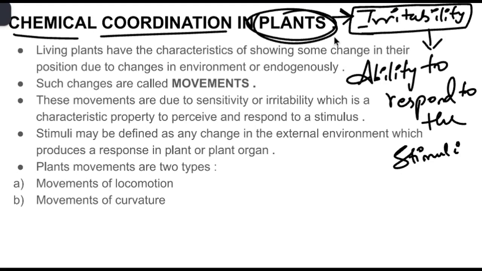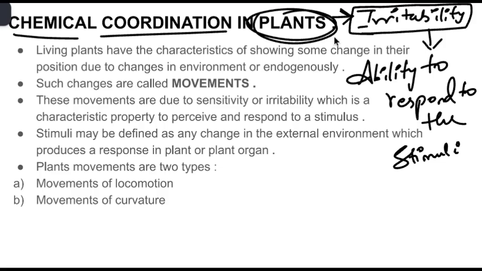So that is why this is called chemical coordination. Living plants can change their position when there are changes in the environment, or sometimes even due to internal factors also. Why does the organism need to give a response? Because of the change in the environment. Whenever the external environment changes, we produce some response, or sometimes it is due to internal factors also. Both external and internal factors are responsible for producing stimuli.